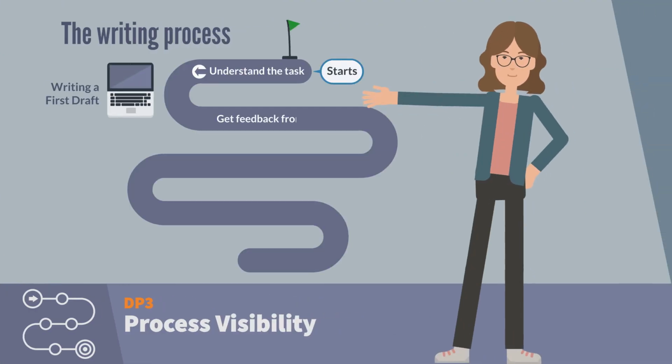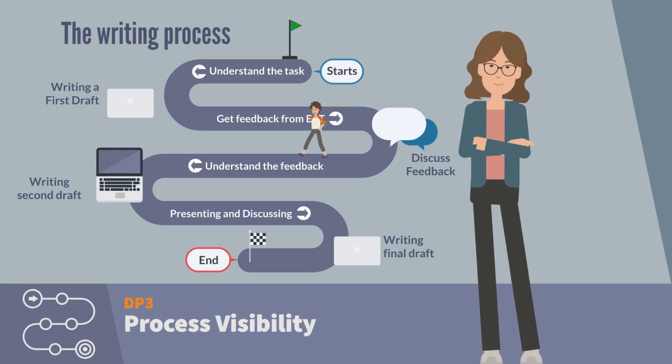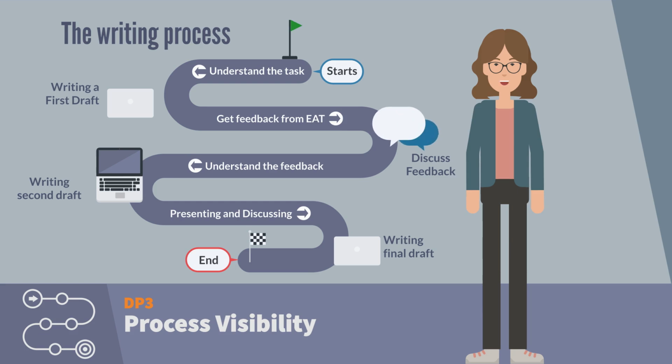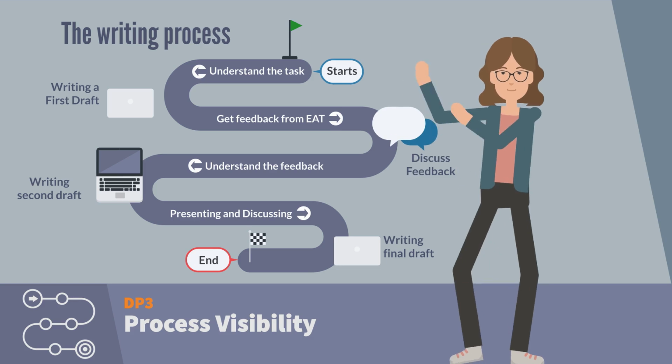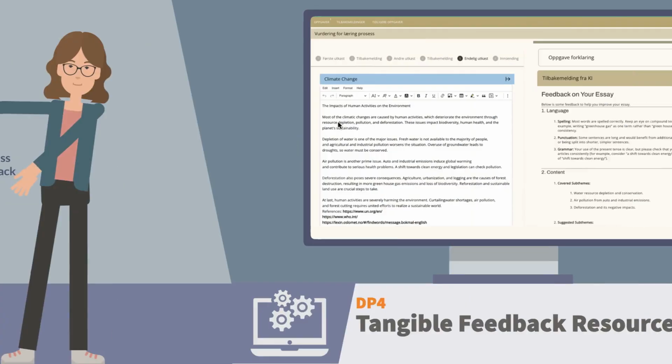Further, we have the principle of visible learning process visibility. The students clearly see where they are in the writing process, what they have done, and what remains. This provides predictability and security, making learning more tangible and manageable. A visible process contributes to greater ownership and a better understanding of one's own development.